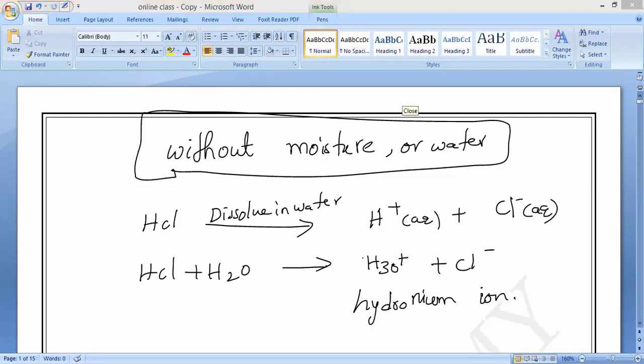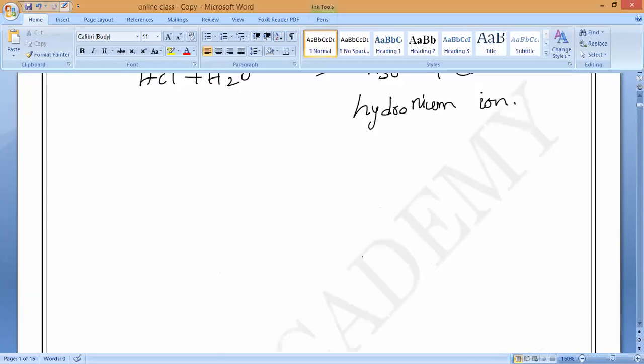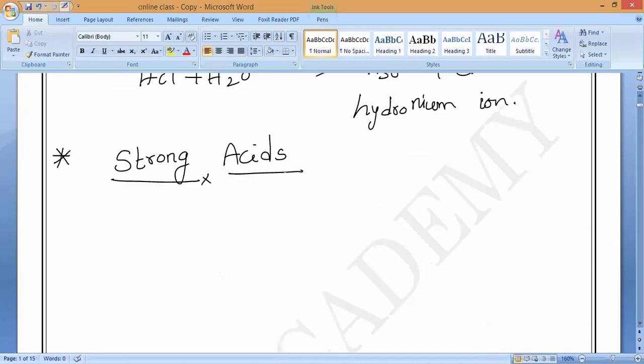Now in today's class we are going to continue the last concepts of acids: strong acids, weak acids, and the uses of mineral acids in industries. First we will study what are strong acids. Please all of you keep the heading strong acids. Let us make it very clear. What do you mean by strong acids?